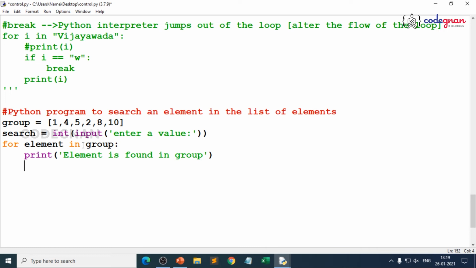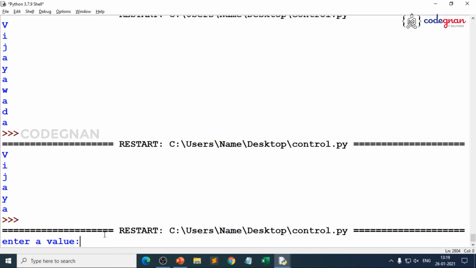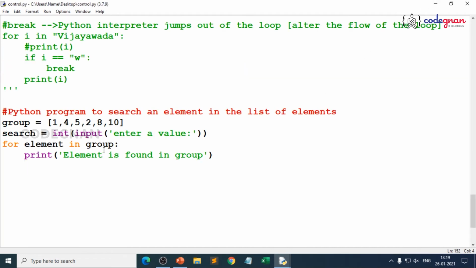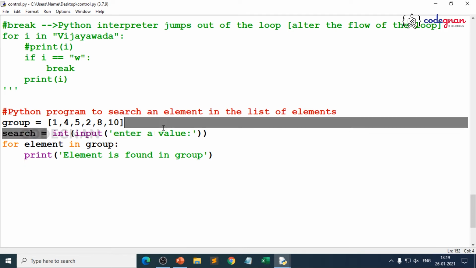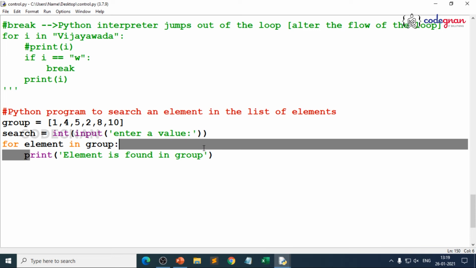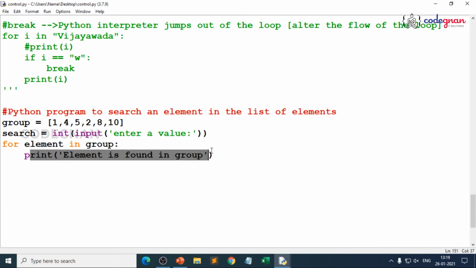But I should stop over there. Suppose I execute this program and I give 25: element is found in group. Is 25 present in the group? No, right? But why are you getting the result? For element, you are taking input, and in the for loop, for element in group, element is any value. For each and every value, you are getting this print statement, because the for loop doesn't evaluate. It will just go through each and every item in the sequence.